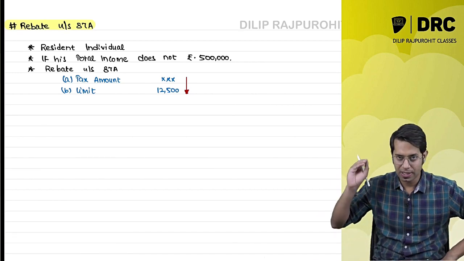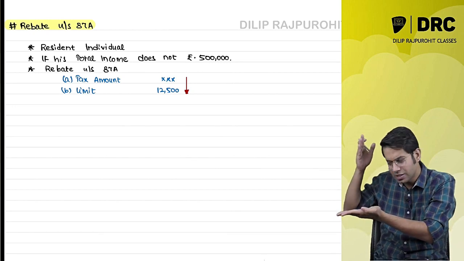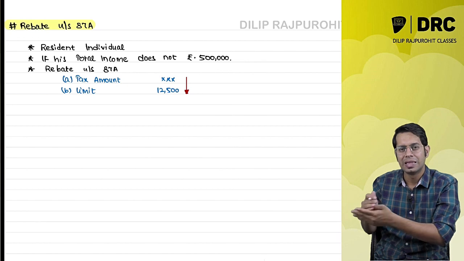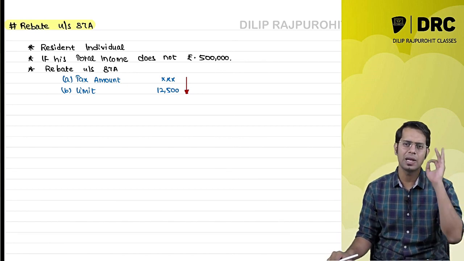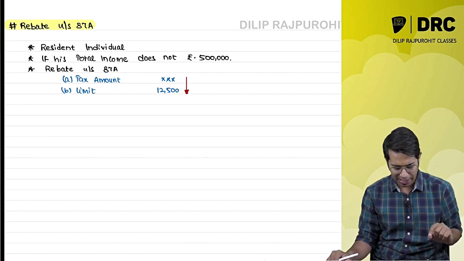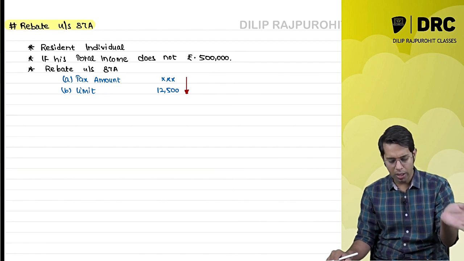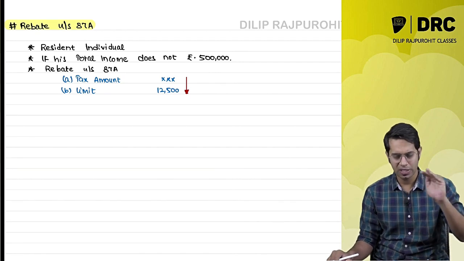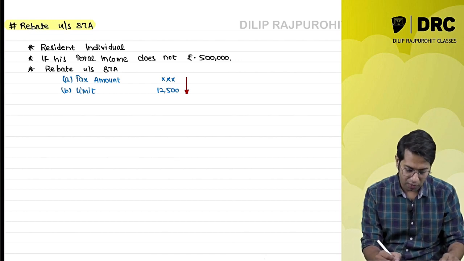Meaning, if you are a resident individual and your total income is up to 5 lakh rupees, then we are going to give you a rebate. The rebate is given under which section, sir? Under section 87A. How much is the rebate, sir? The rebate is the tax amount or the limit of 12,500, whichever is less.